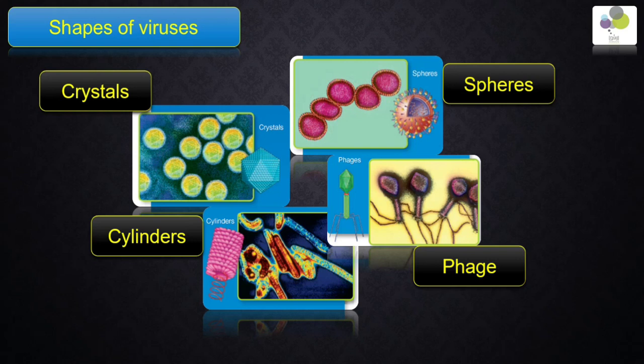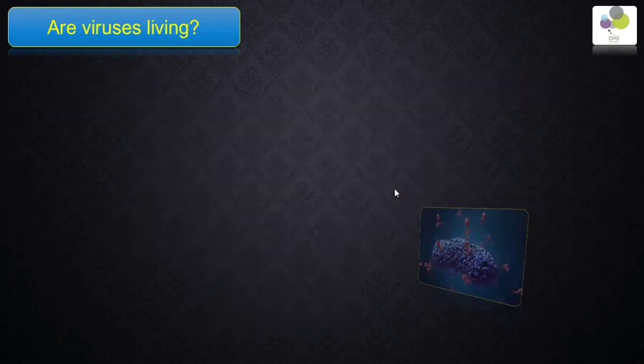So some viruses can infect plants only, some can infect animals only, some can infect both plants and animals, and some can infect only bacterial cells, and so on. Each virus is specific for a specific cell. This is about the shapes of the viruses.